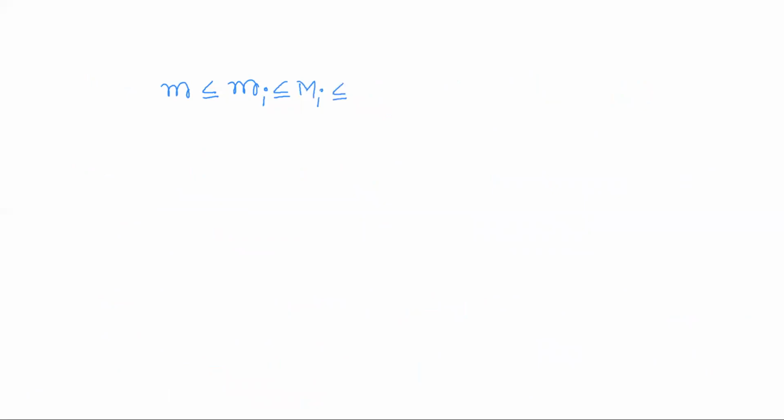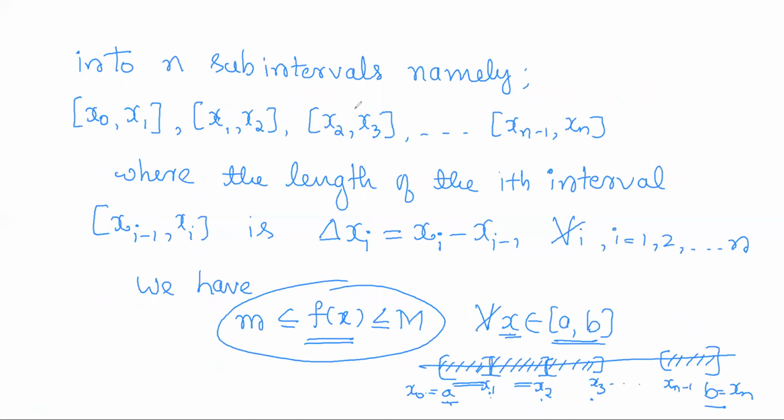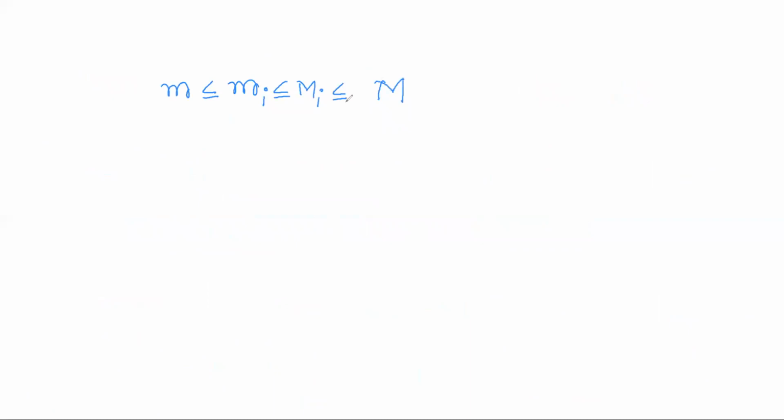And now, what is capital M_i? It is the supremum of all these f of x values, that is, it is the least upper bound. And by this relation, M is an upper bound. So M is an upper bound, and M_i is the least upper bound. So any upper bound will be greater than or equal to the least upper bound.